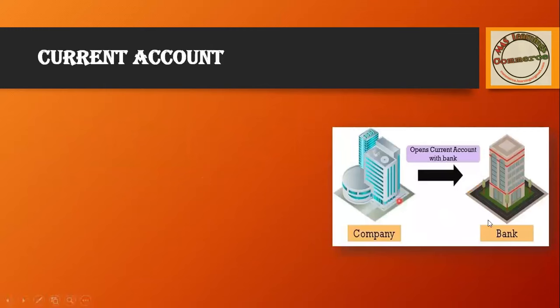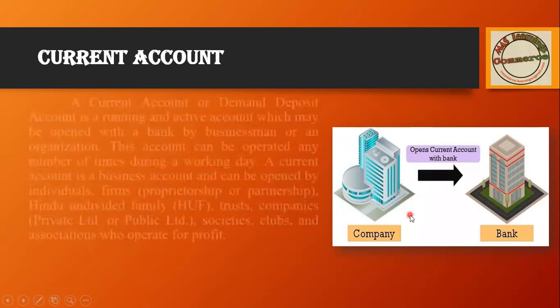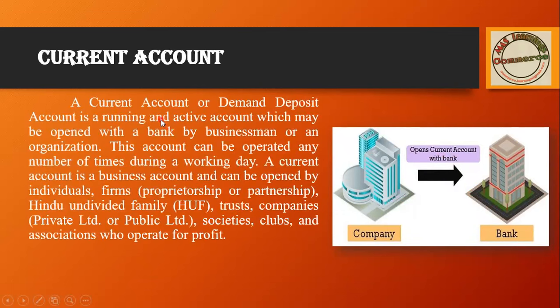Coming to current, like in the picture you have seen, if a company opens a bank account, they will get a current account. In detail, a current deposit account or demand deposit account is a running and active account, which may be opened with a bank by a businessman or an organization. The account can be operated any number of times during a working day.